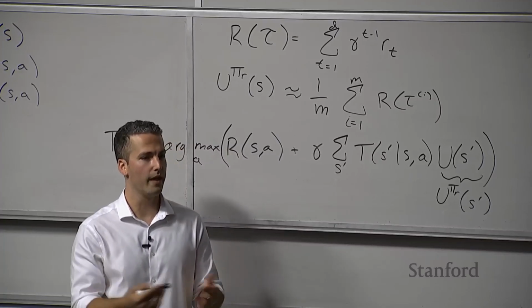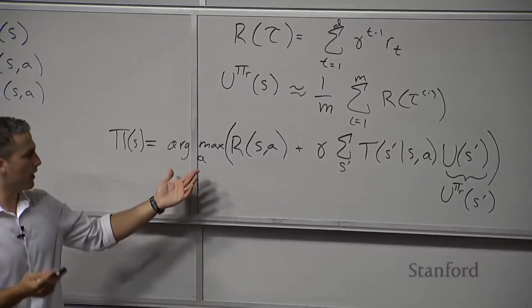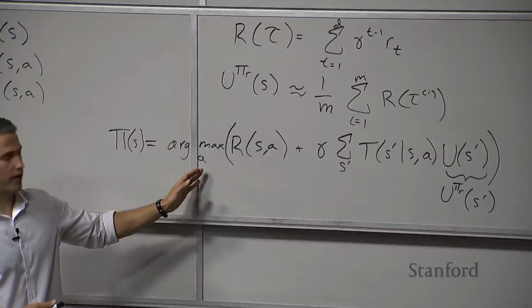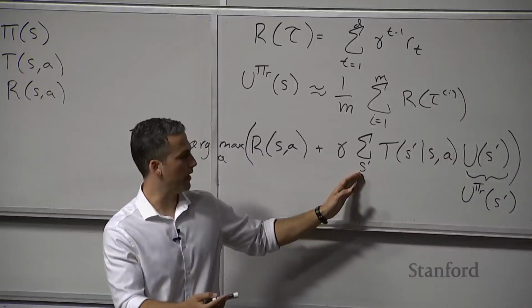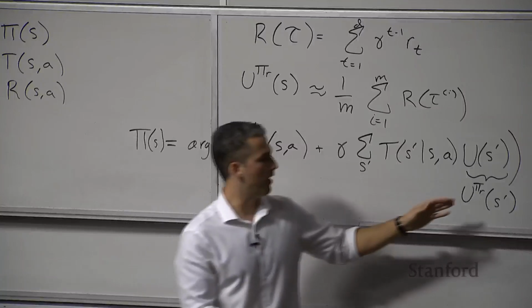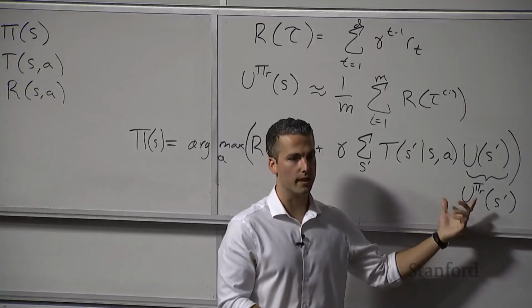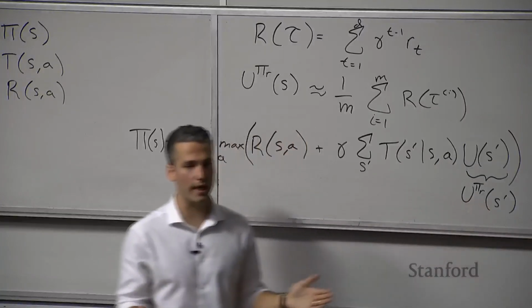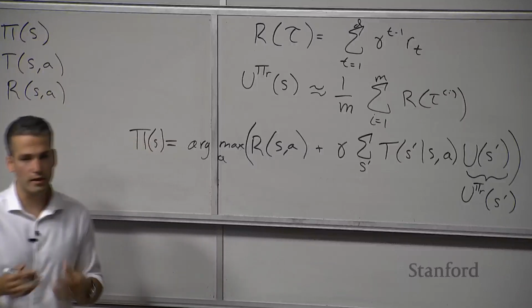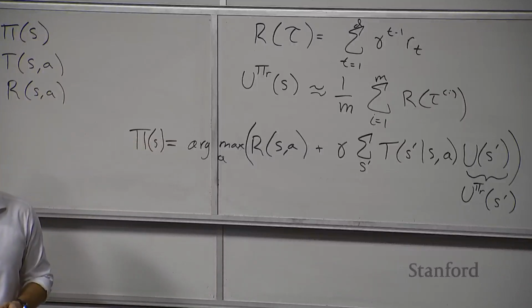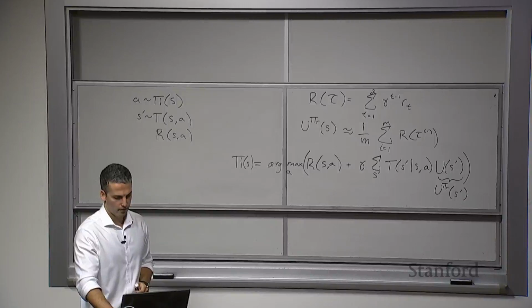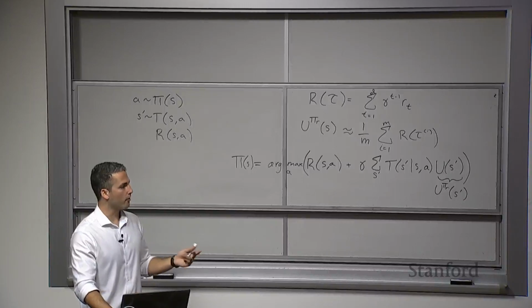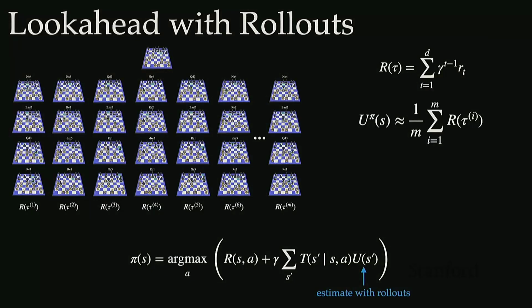That's the trade-off. One of the limitations here is that you have to do this over all actions and all next state transitions that you could go to, and then perform M policy rollouts in each of those. So if you have a large state and large action space, this is going to get computationally intensive. The other limitation is that it requires having that rollout policy to begin with.